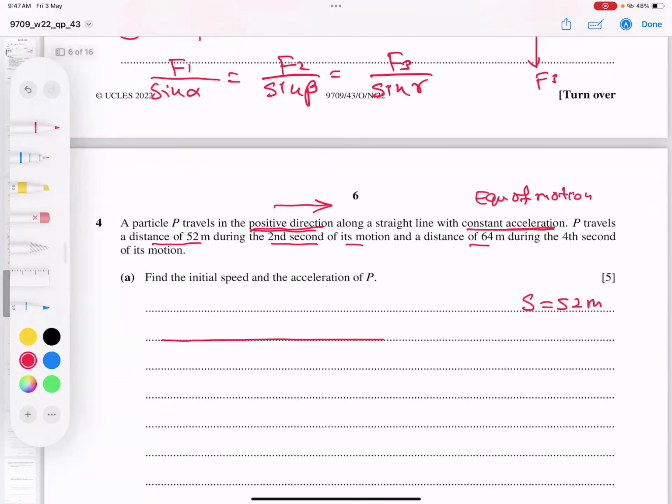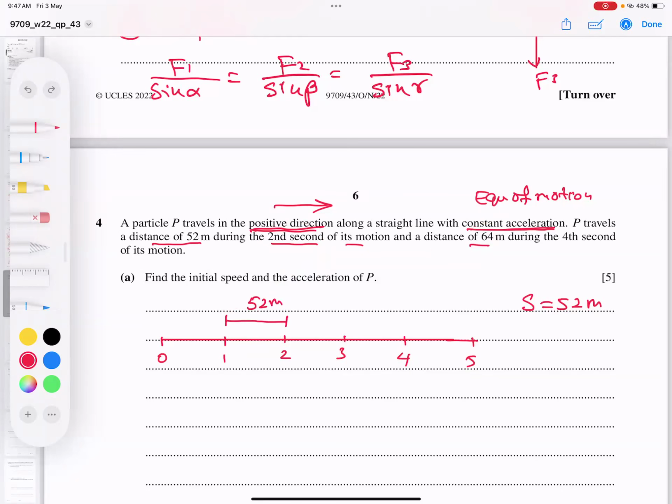If I show you the idea, maybe inshallah this diagram will help you. Starting here, 0, and time is 1, time is 2, time is 3, time is 4, and time is 5. So students, what is basically the plan? He said distance traveled in the second second. The second second starts when the first second is finished, and the distance is 52 meters.